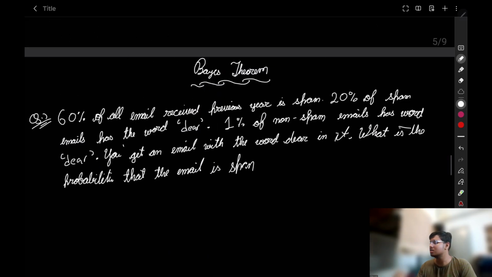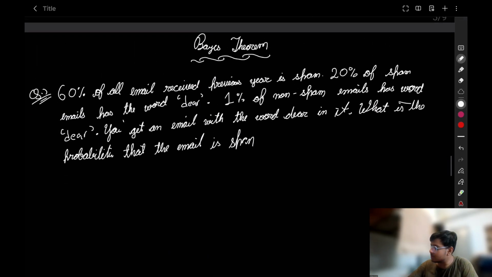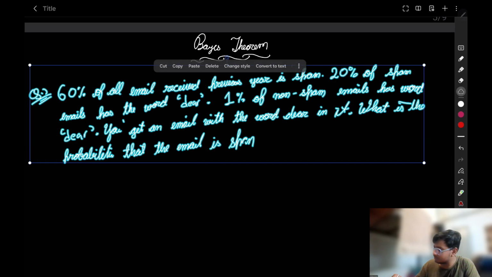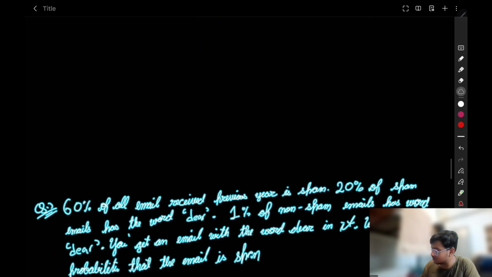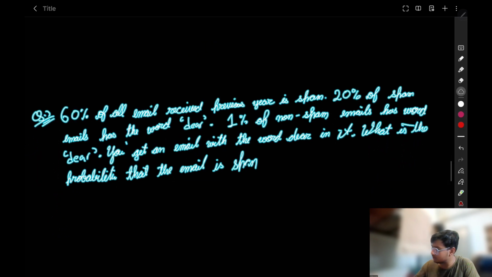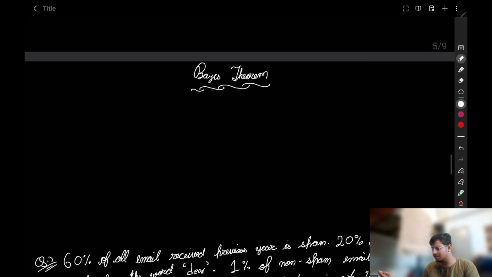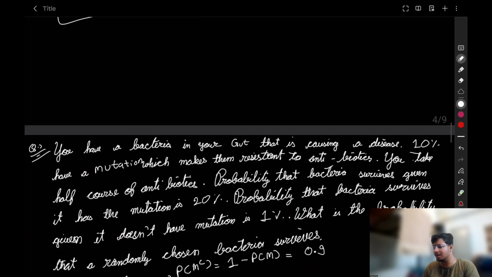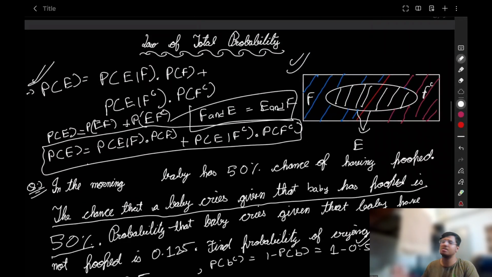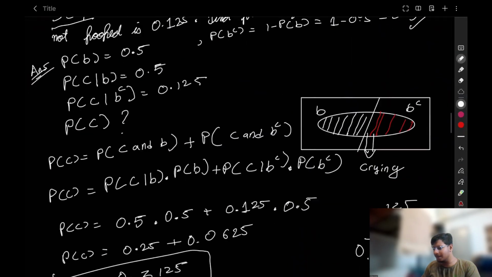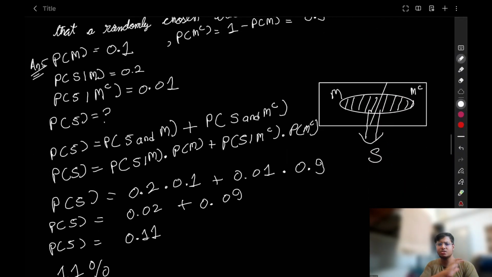Now let's move to the next topic, which is Bayes theorem. But before doing the question on Bayes theorem, first understand what Bayes theorem is. Okay, let's move this question down. This is a very easy concept. If you have understood conditional probability, which was the hard part that we discussed in the previous part of the lecture, Bayes theorem is very easy. Let me tell you, Bayes theorem is very easy.